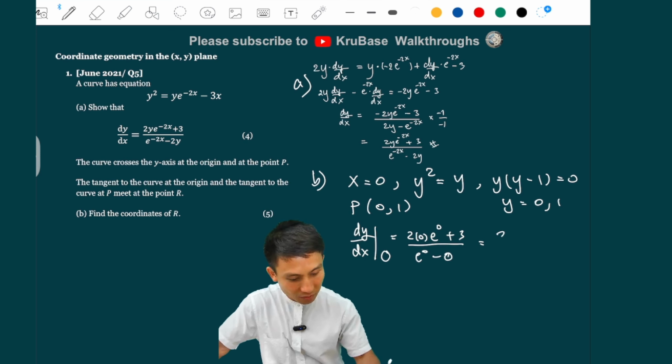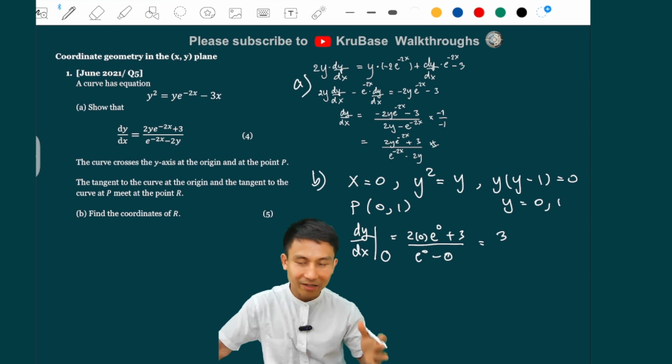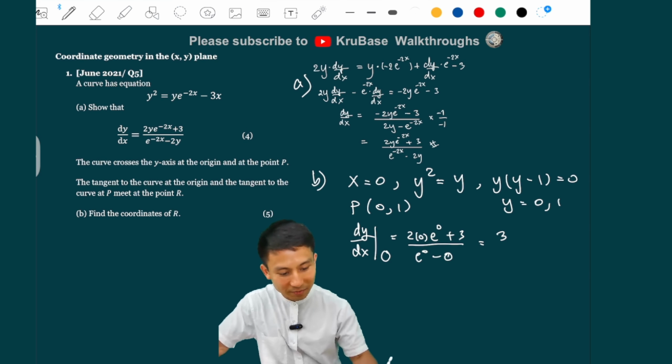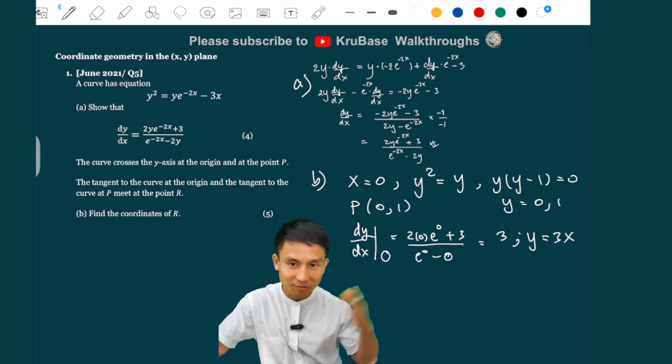We get just 3. Because it is at the origin, it doesn't have a y-intercept. So the equation of this one is just y equals 3x, because c is 0, because it passes through the origin.